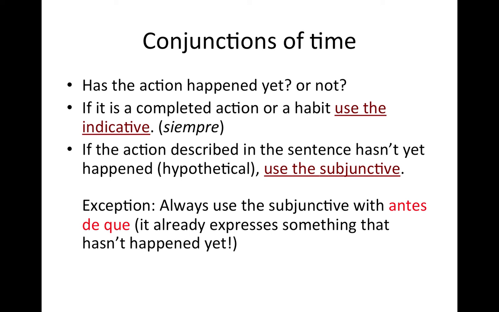So it tells you that this person does that as a habit, so you will just use the indicative, just a regular present tense that you know from Spanish 1 and 2. However, if the action described in the sentence has not yet happened, it is either hypothetical or there's some sort of condition, something in the future, you need to use the subjunctive.